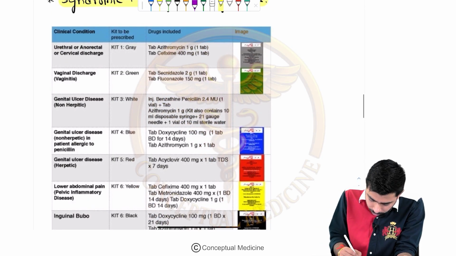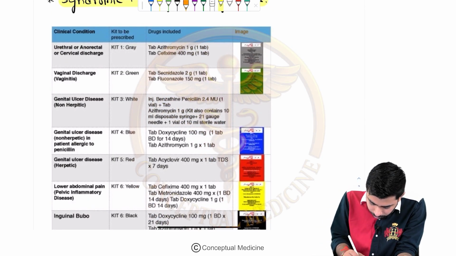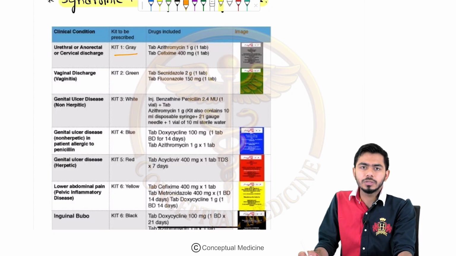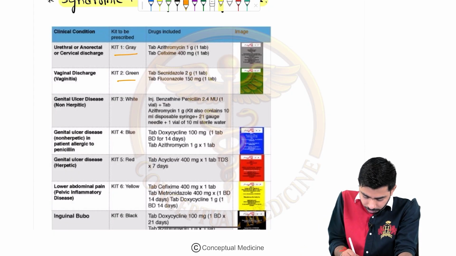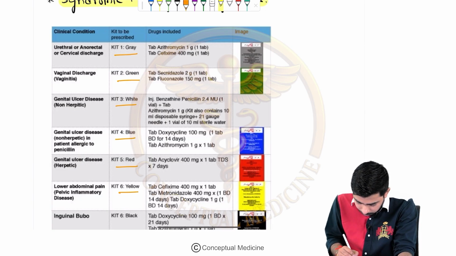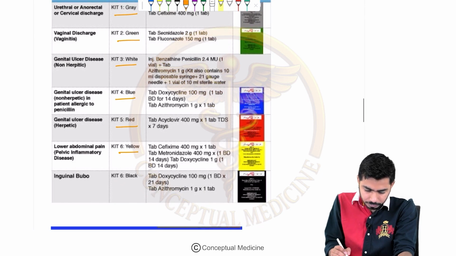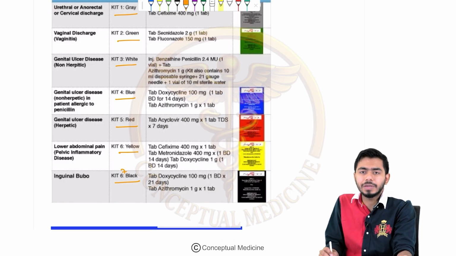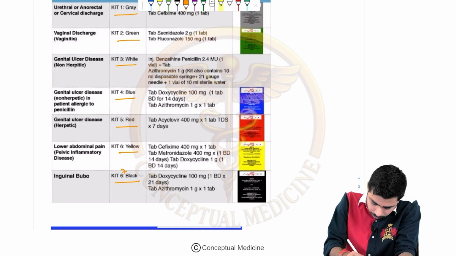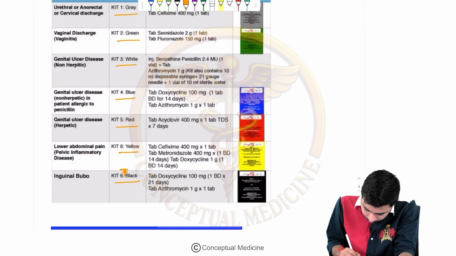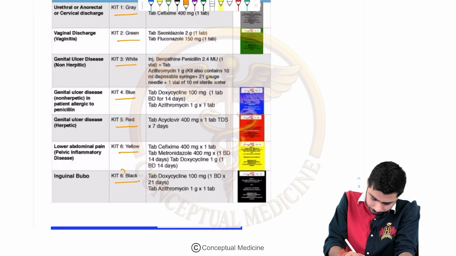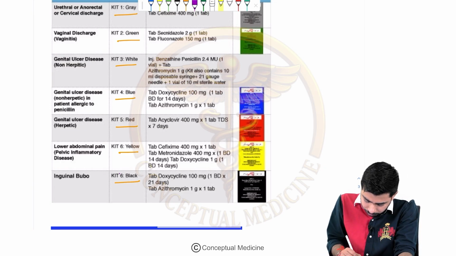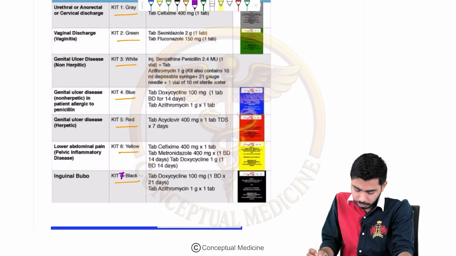Kit 1 is the gray over here, right? The first kit is the gray color kit, the second kit is green, the third one is white, the fourth is blue, the fifth is red, the sixth is yellow, and the seventh one over here would be the black color category, right? So we are having the 7 kits over here, right? How many kits are we having, guys? We are having 7 kits. Okay. So the 7th one is black.